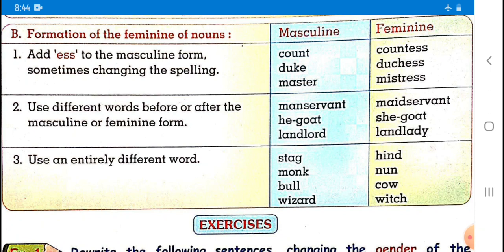For example, count. So आपको क्या करना है, इधर ई और डबल एस ऐड कर देना है. Duke, duchess. Master, it is a masculine, or mistress is the feminine. So among these three words, what will you do? Just add ESS at the end of the word.